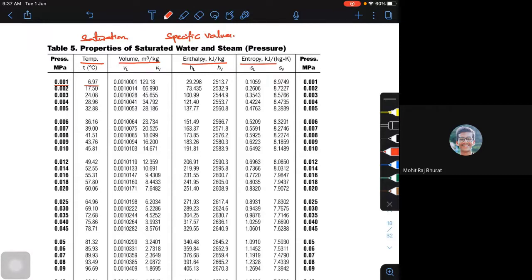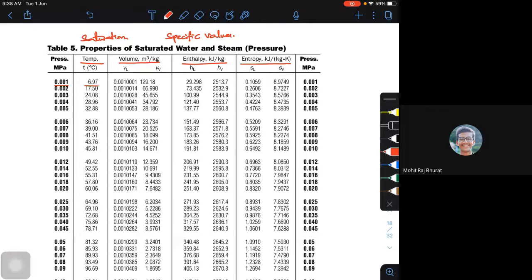Okay. So specific volume, you will be getting the volume at the liquid state and at the dry condition. Enthalpy at the liquid state, enthalpy at the dry condition. Entropy at the liquid state, entropy at the dry condition. So this is what you will be getting. For different pressures and temperatures, you'll be getting the specific volumes of liquid and vapor, enthalpy of liquid and vapor, entropy of a liquid plus vapor.